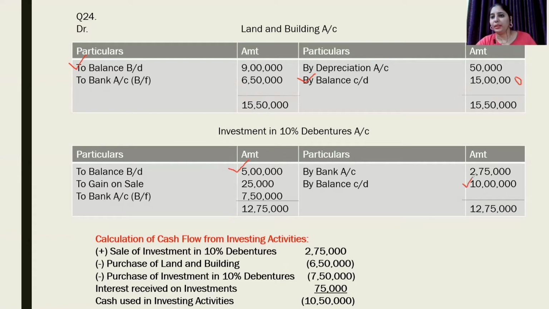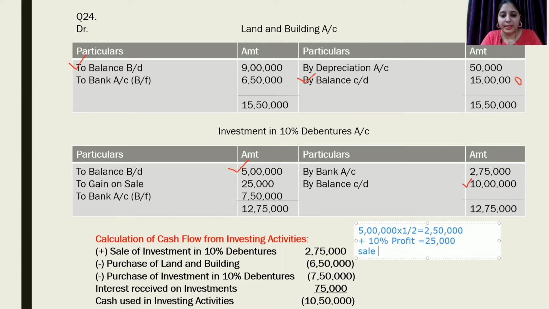After transferring opening and closing balance, we will read the information given. Half of the investment held in the beginning of the year was sold at 10% profit. In beginning, we are having investment of rupees 5 lakh. Half of 5 lakh has been sold, that is 2,50,000. And this has been sold at a profit of 10%. So we will add 10% profit, which is equal to 25,000. So actual amount of sale is 2,75,000.